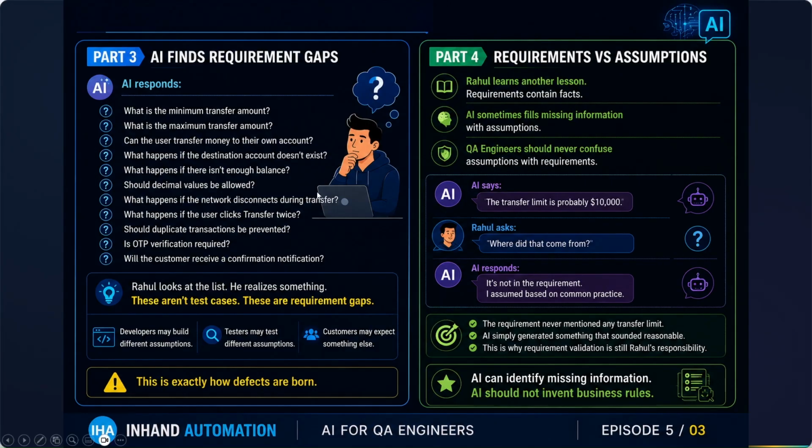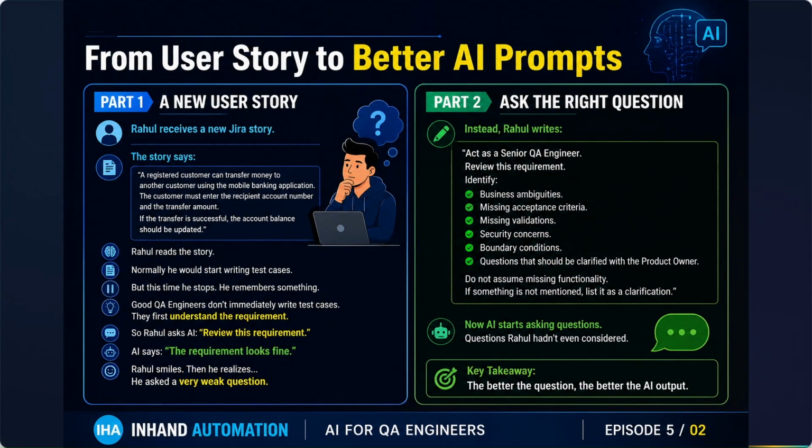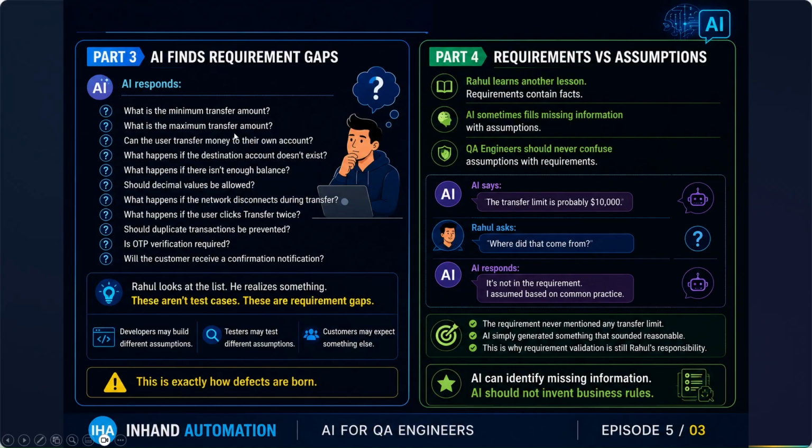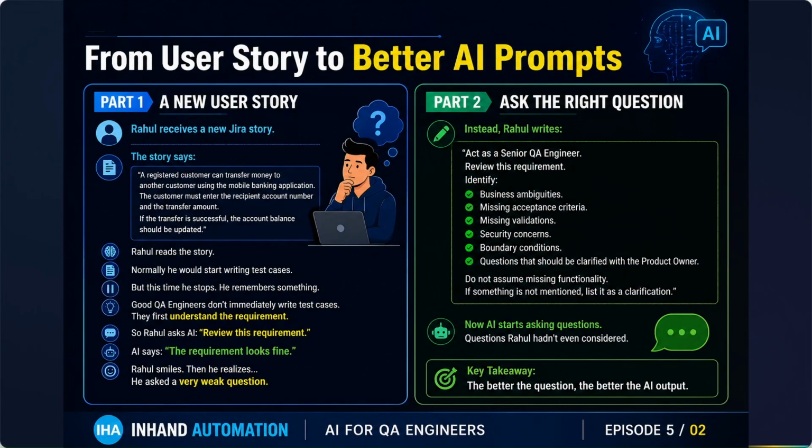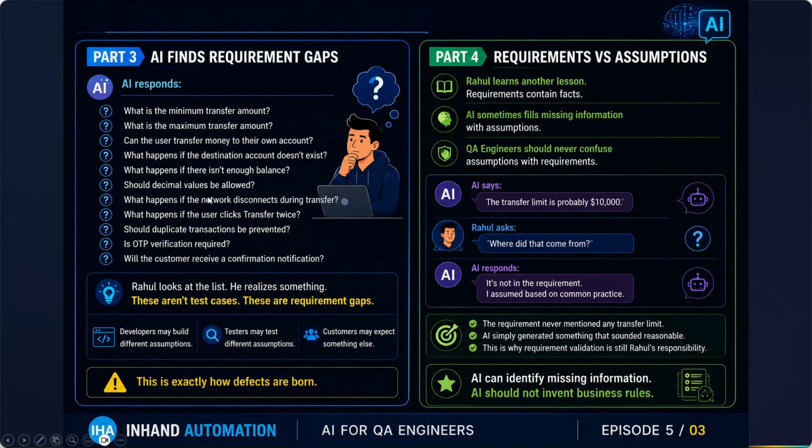Now AI finds requirement gaps and comes up with questions like, what is the minimum transfer amount? Because that is not mentioned in our user story. Nothing is mentioned about the minimum transfer amount. The next question was, what is the maximum transfer amount? Nothing was declared about this. Can the user transfer money to their own account? No specification about this. What happens if the destination account does not exist? We don't have this criteria in the user story, right? So all these questions were not clarified in the user story.